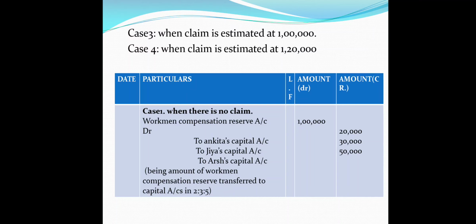So we will take case 1, when there is no claim. The entry will be workman compensation reserve account debit with 1 lakh, and this amount will be transferred to old partners' capital accounts in old ratio, to Ankita's capital, to Jia's capital and to Arsh's capital. It will be distributed as 20,000, 30,000 and 50,000. So this is a simple entry as we have done in case of accumulated profit. Workman compensation reserve is also one of the accumulated profits, we can say.